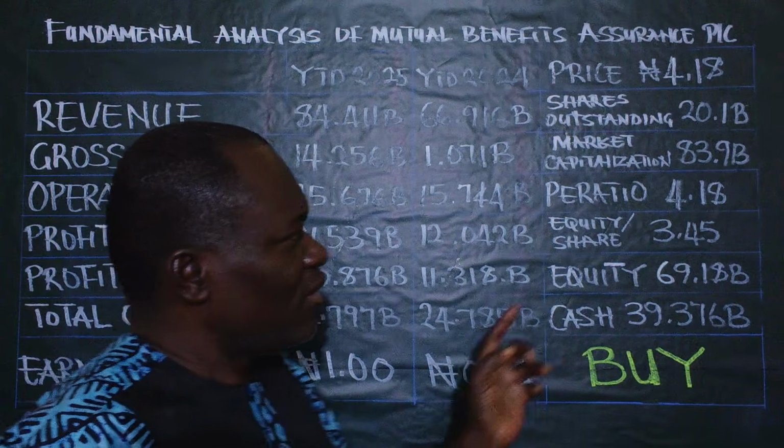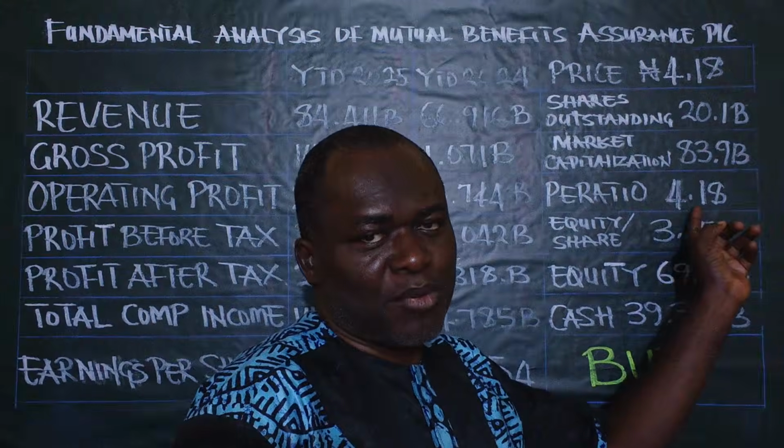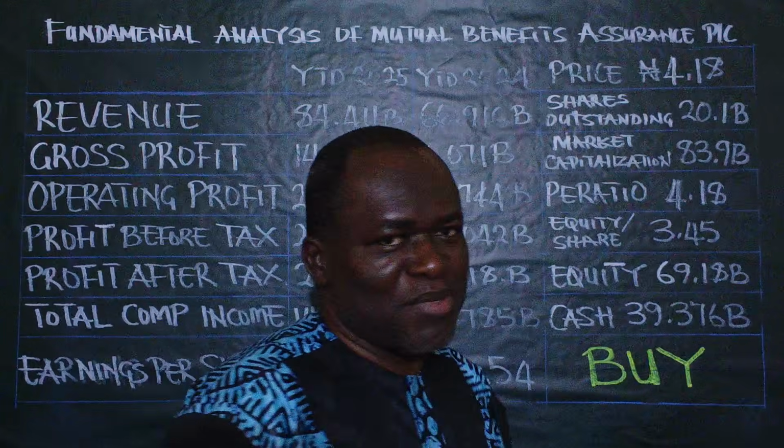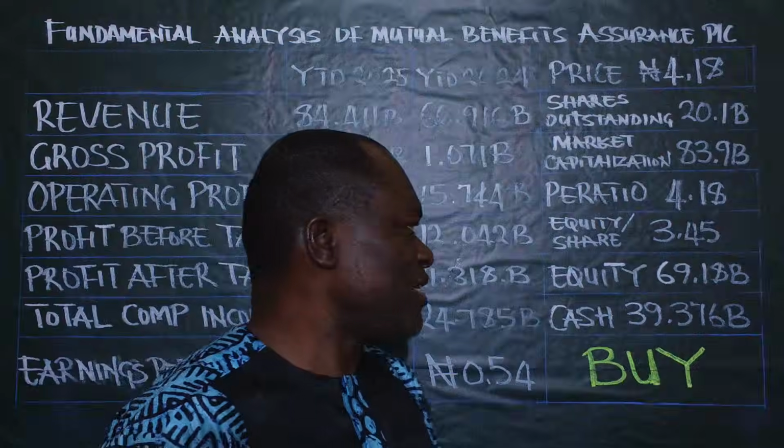That will give you what? That will give you 4.18. This is the PE ratio. So the company is relatively cheap.